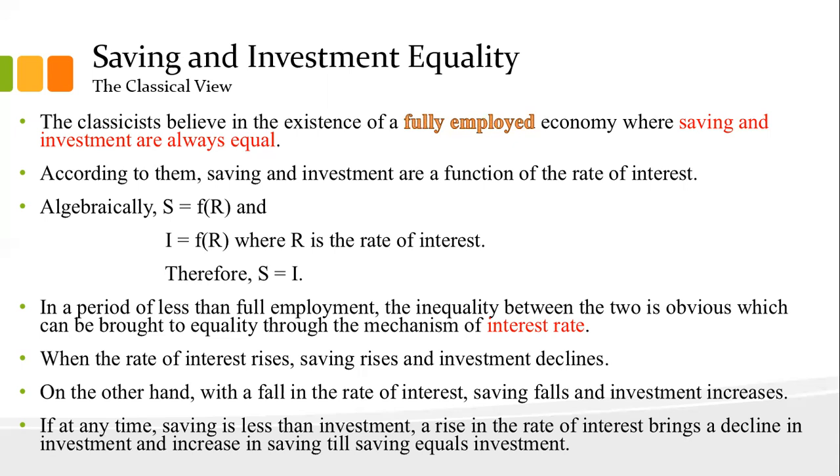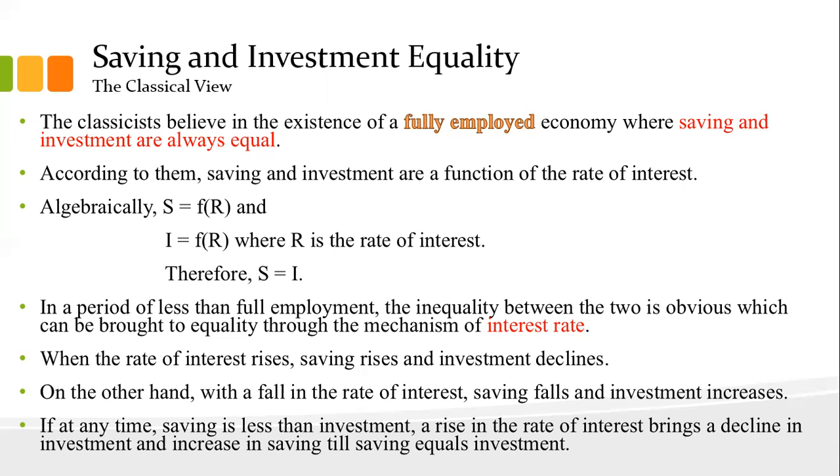In case there is less than full employment, meaning all people are not getting work, then obviously there will be an inequality. So if we change the interest rate, we can bring back the equilibrium of S equals I. Now how to bring that back, let's learn that also.